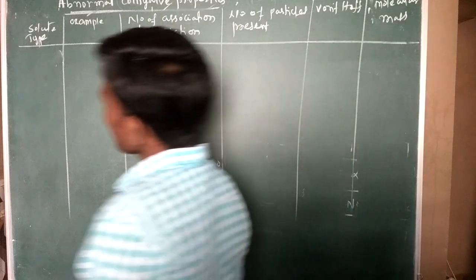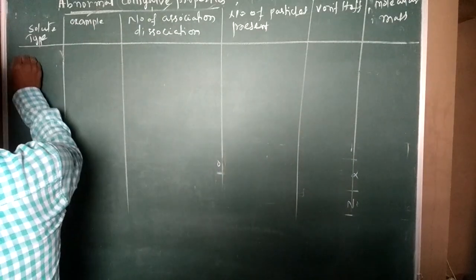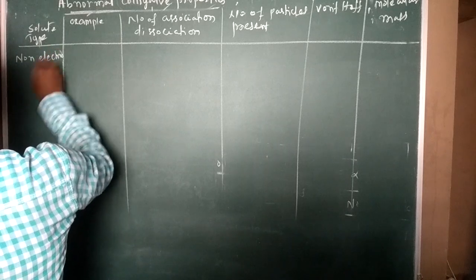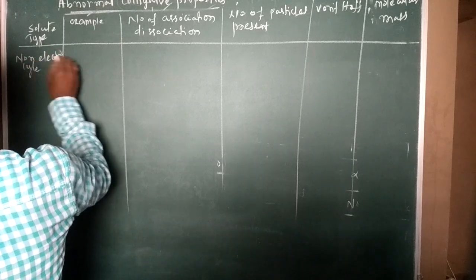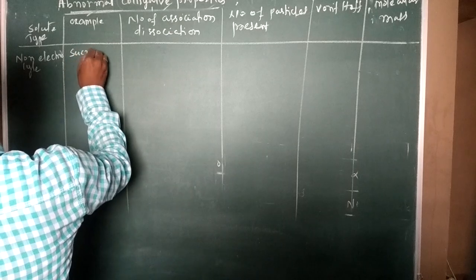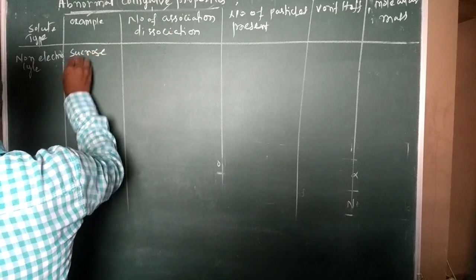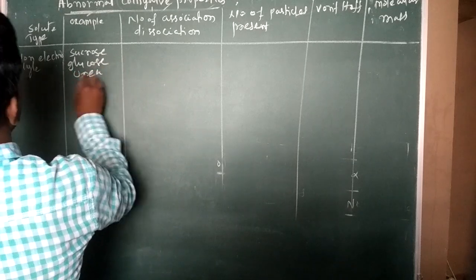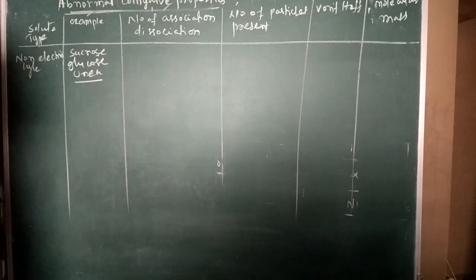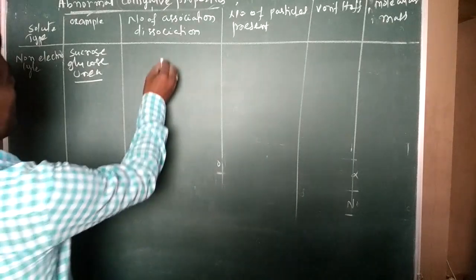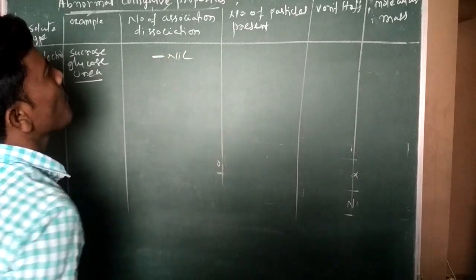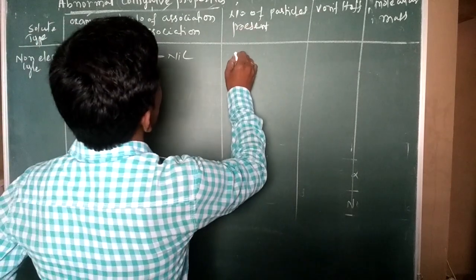Type of the solution: non-electrolyte, like sucrose, glucose, urea. These are non-electrolytes. They will not dissociate or associate. The number of dissociation is nil, and the number of particles is also nil.